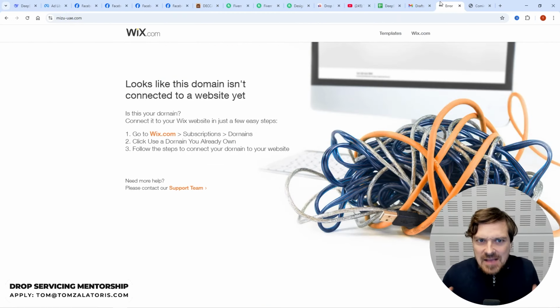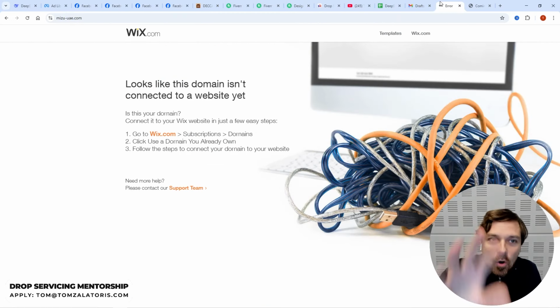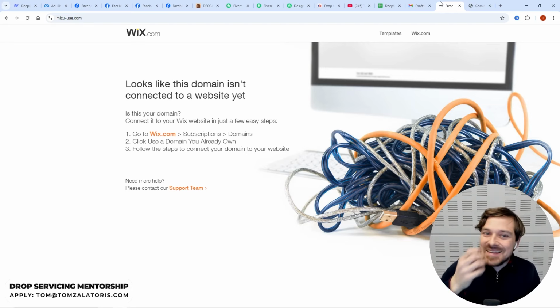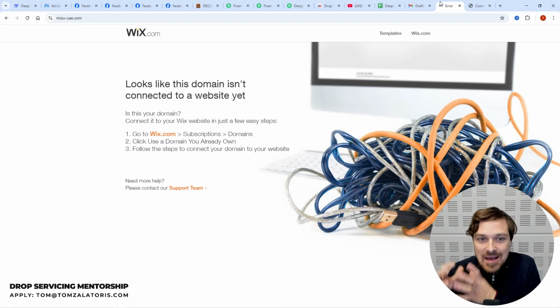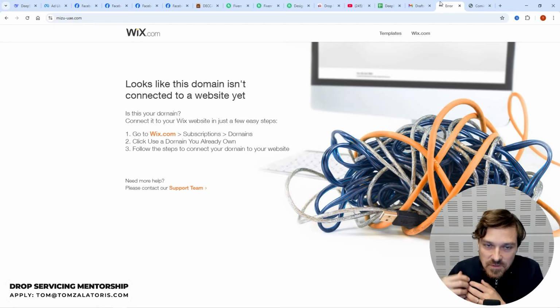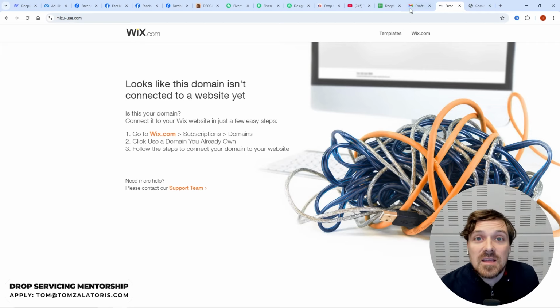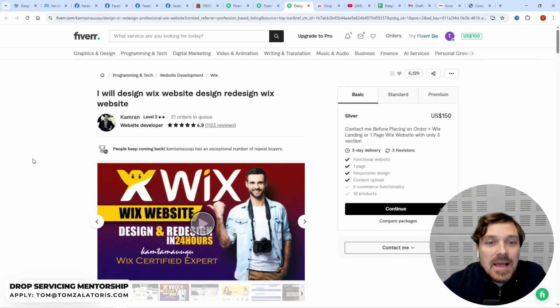So how it actually is going to work. All these guys need to do is give access to our developer and to yourself to this website. And our developer that you hire on Fiverr will basically design it according to their requirements. It can use a template and customize it. In most cases, that's how it's going to go. And you just get somebody like this. So as you can see, you want to go for somebody who has very high reviews, ideally 4.9 or 5 stars, and orders in a queue.